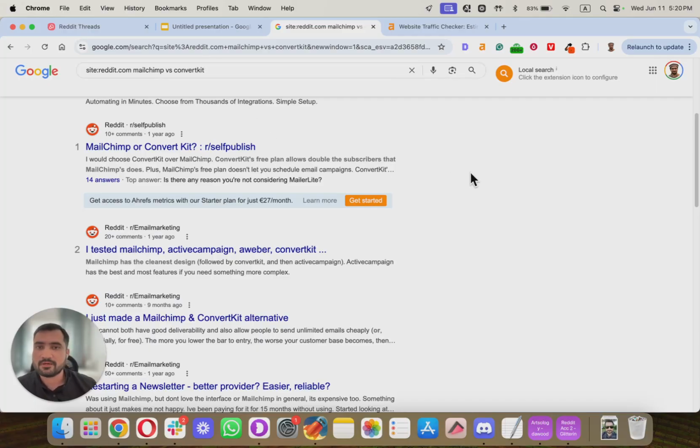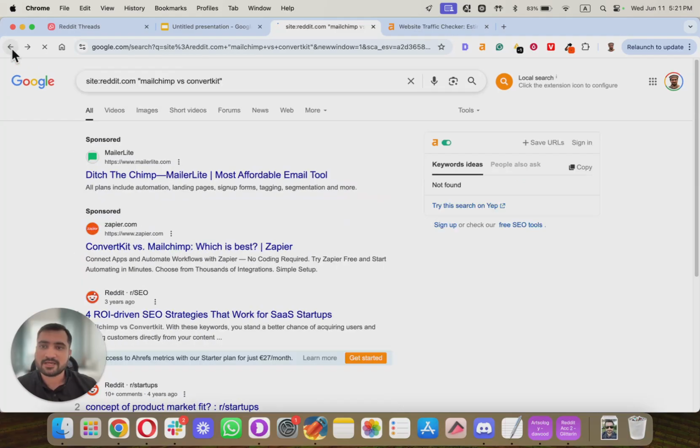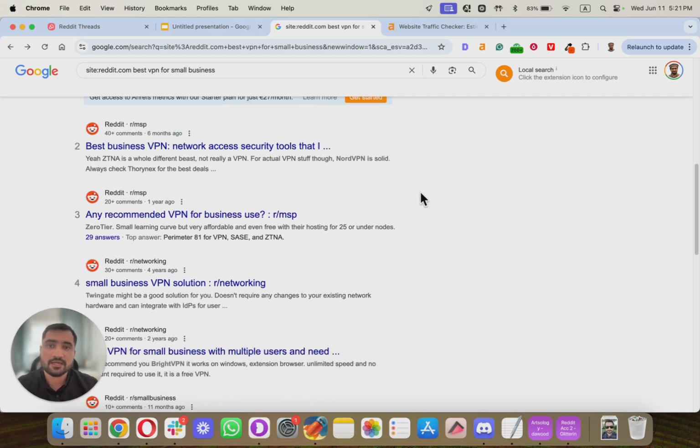So when people hear about Reddit, they're like, oh, you cannot promote there. But that's the thing. If you target specific threads like best VPN for a small business, that's where you can easily just go there and you can say, hey, I use this service and that's working great for me. So that's one of the reasons why we only target these type of keywords, best XYZ, whatever keyword it is, or brand. Then there's alternatives, so like MailChimp alternative, or like TikTok alternative, stuff like that. Or even you can do comparisons. So these are all transactional keywords that you can just pop right here, and you can see which of them are ranking on Reddit.